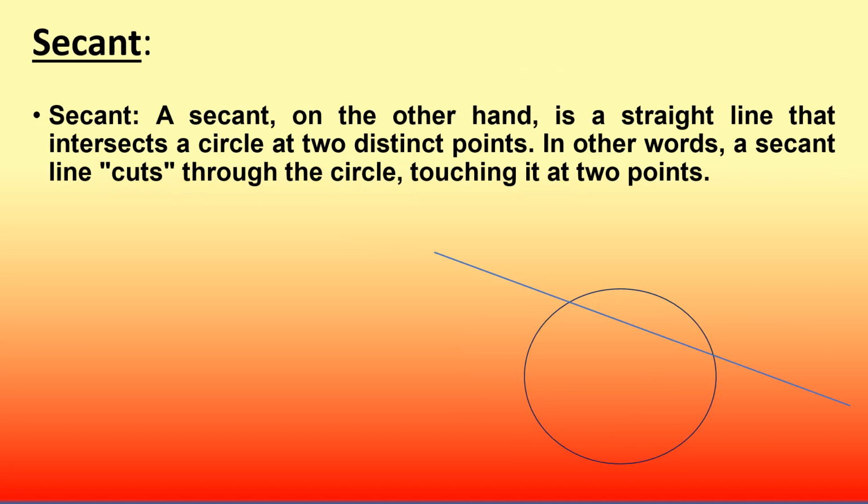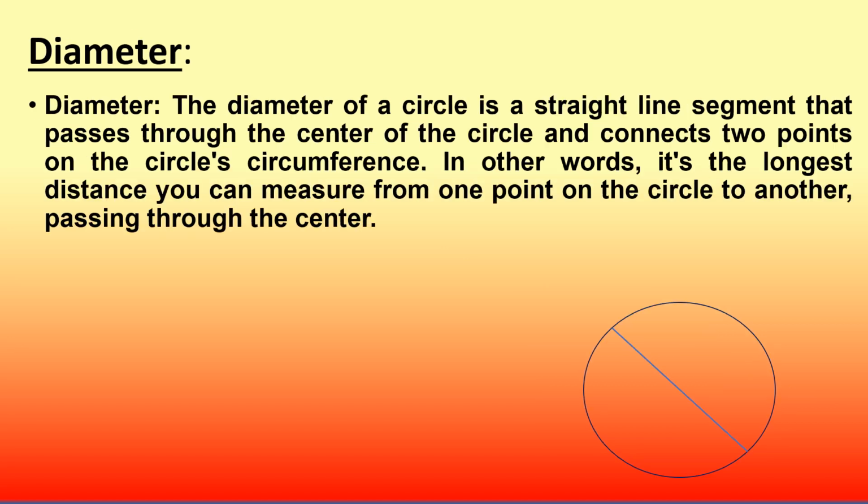Secant. A secant, on the other hand, is a straight line that intersects a circle at two distinct points. In other words, a secant line cuts through the circle, touching it at 2 points.